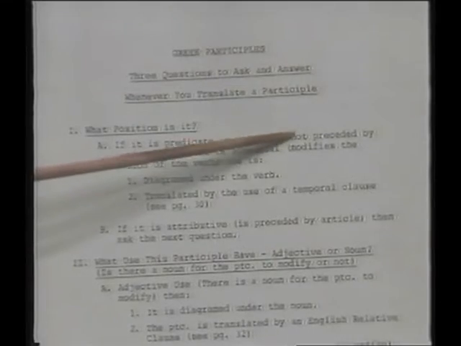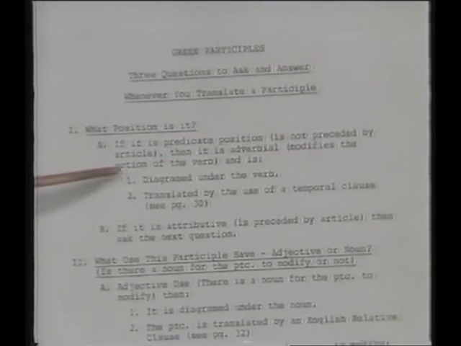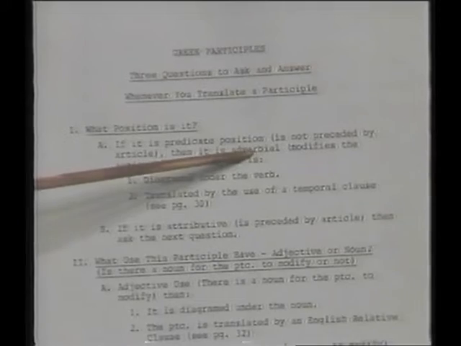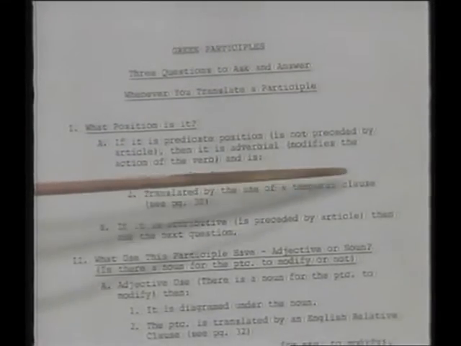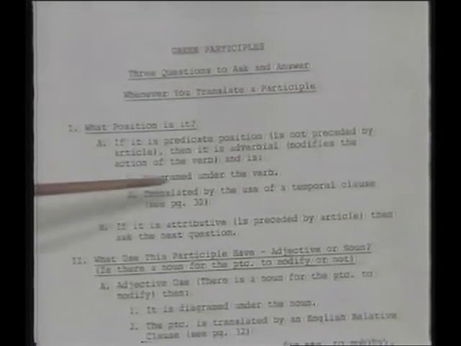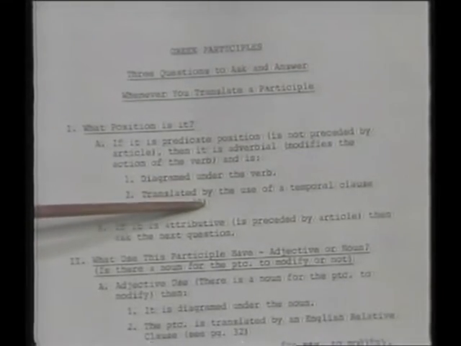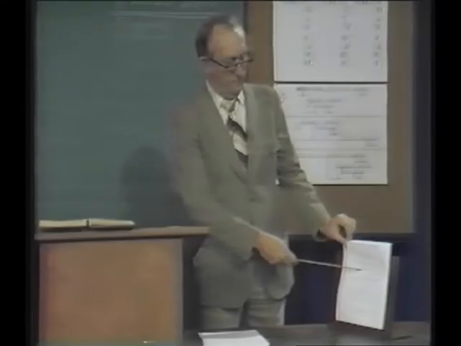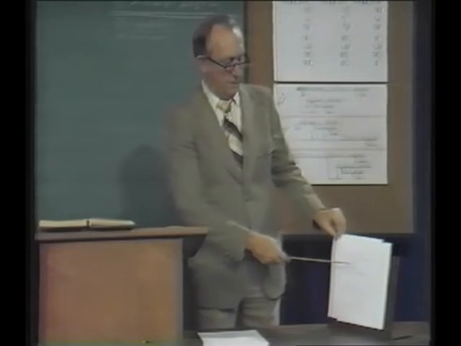Remember positions back in chapter 6? Article, adjective after the article, attributive. Well, it says here, if it is predicate position, that is, it is not preceded by the article, then it is adverbial. It modifies the action of the verb and is, number 1, diagrammed under the verb and is translated by the use of a temporal clause. See page 30. Now that's as far as you need to go on that page. You need to go to page 30 to see how to handle an adverbial participle. So we'll do that.